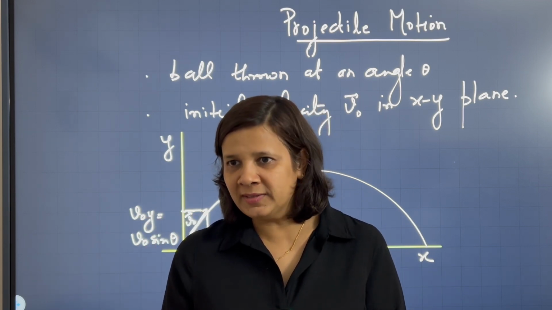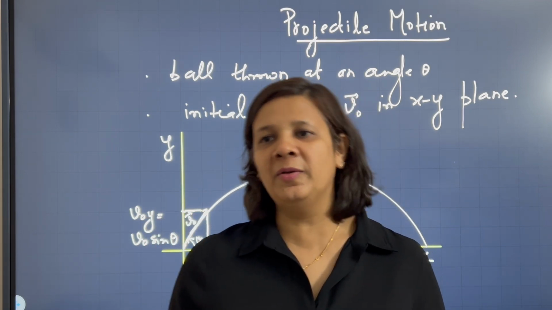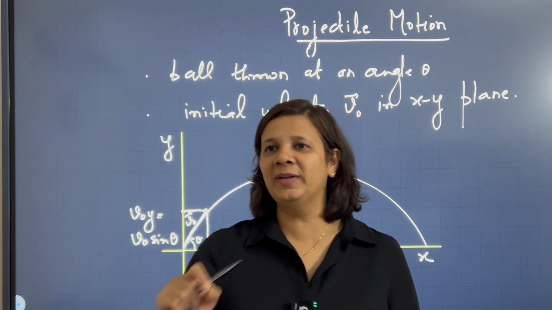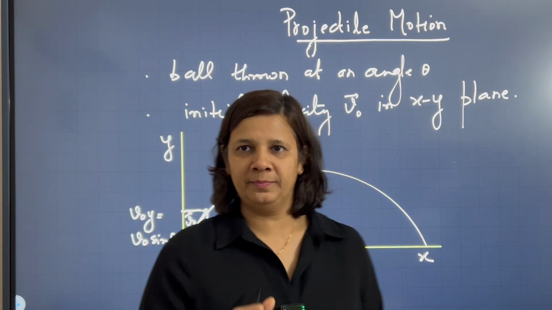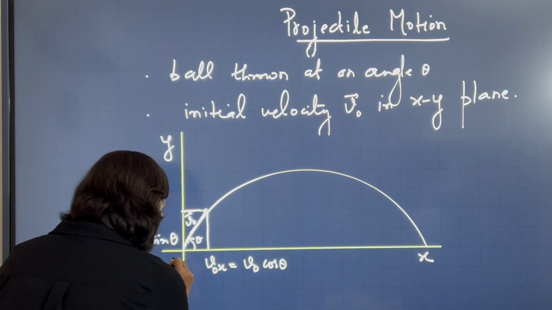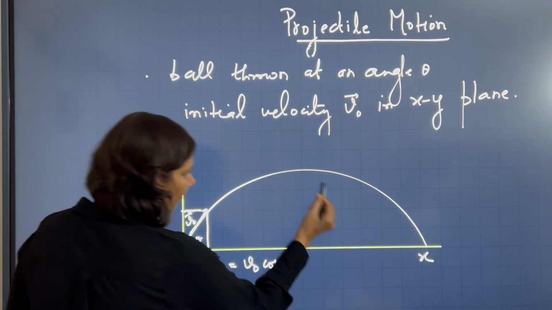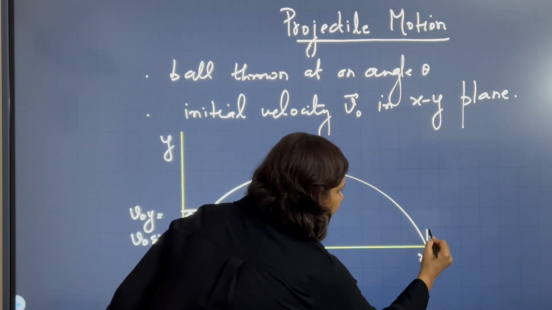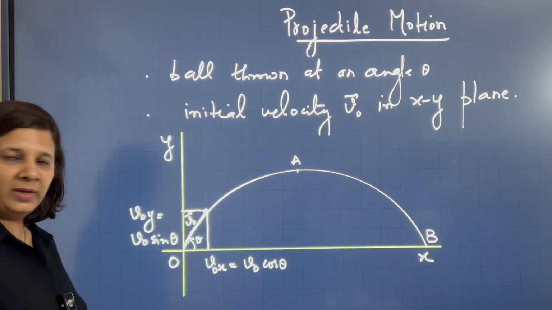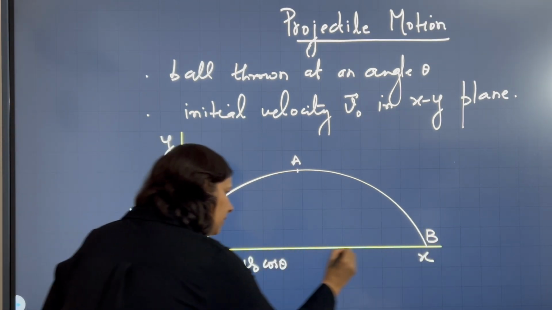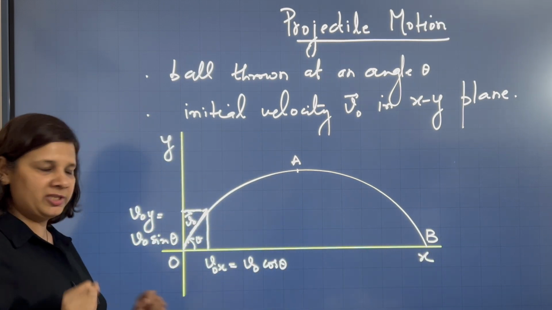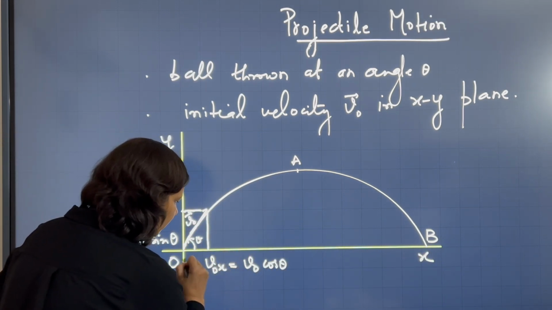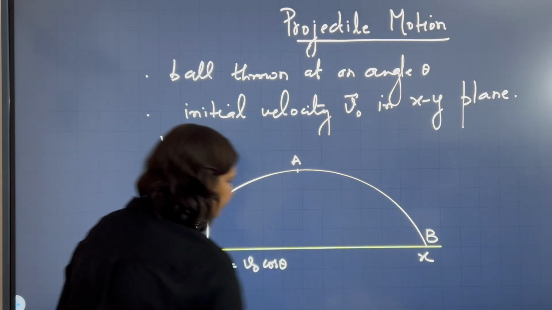The speed of the ball will remain the same. It means that the horizontal component of the velocity will remain the same. Let us mark this as O, this as point A and this as point B. So going from O to B in the horizontal direction, v naught x will remain the same, throughout from O to B.